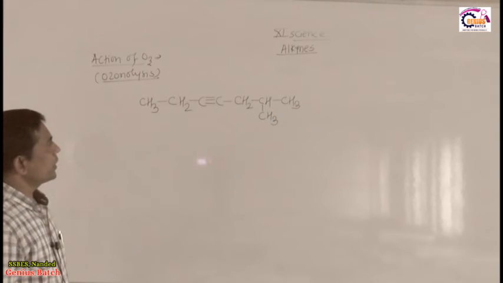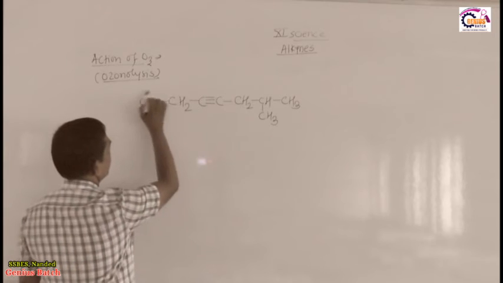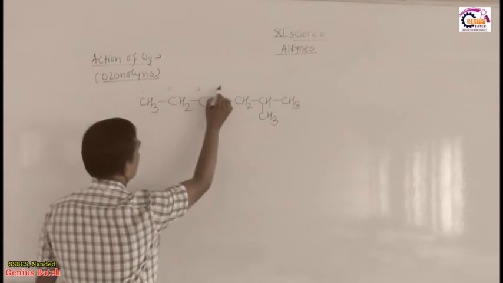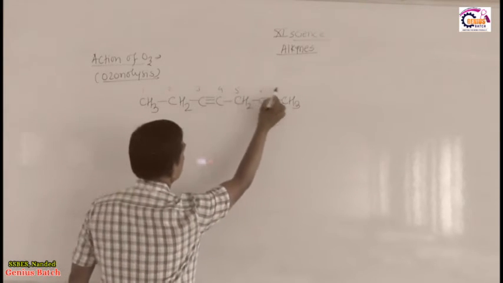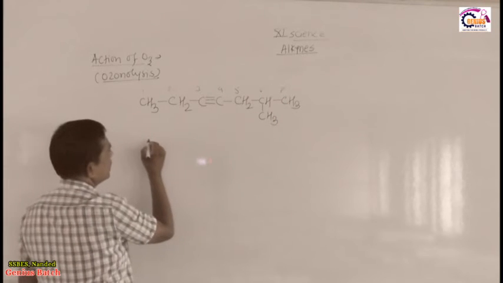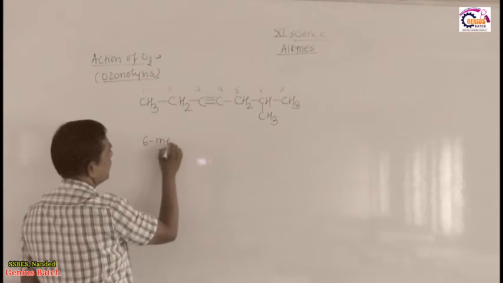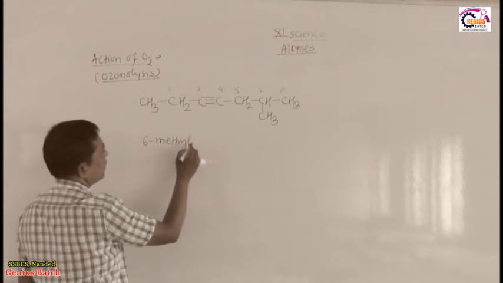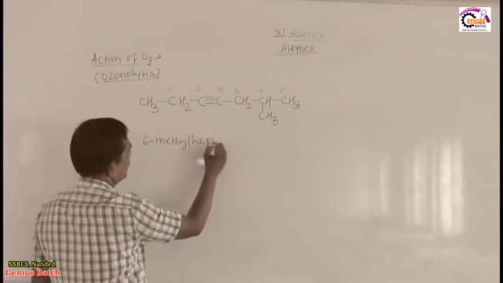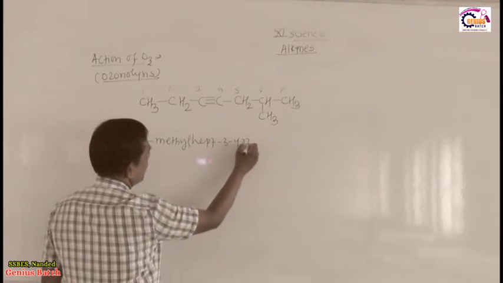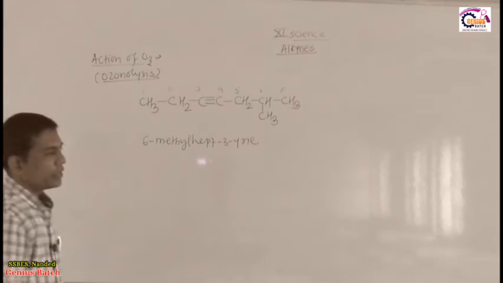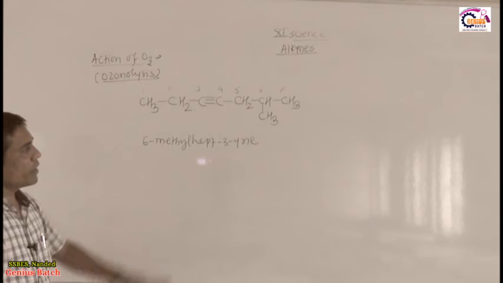For this example, we first number 1, 2, 3, 4, 5, 6, 7. So its name is 6-methyl hept-3-yne. Okay, 6-methylhept-3-yne.